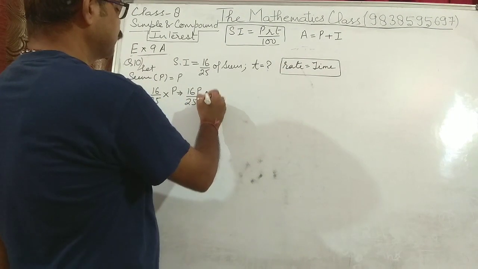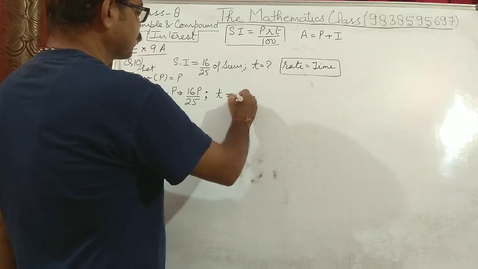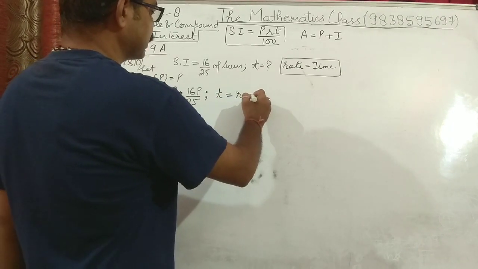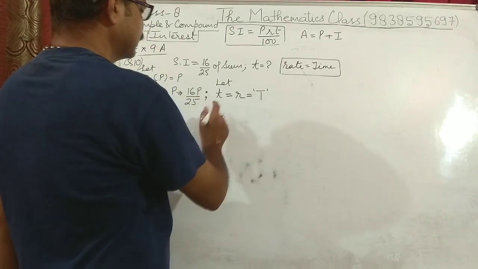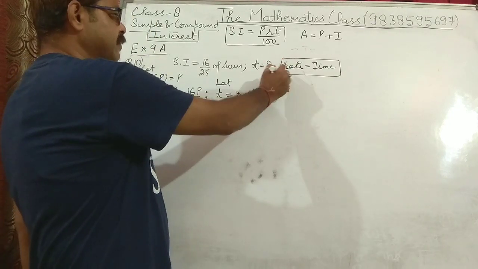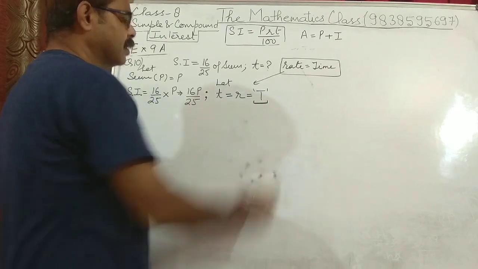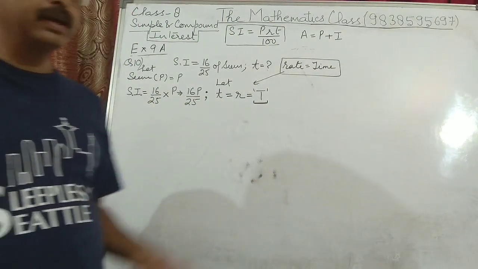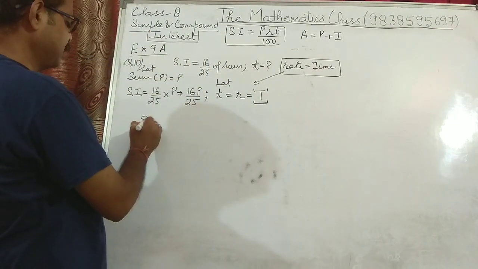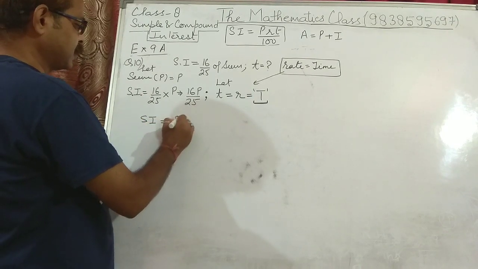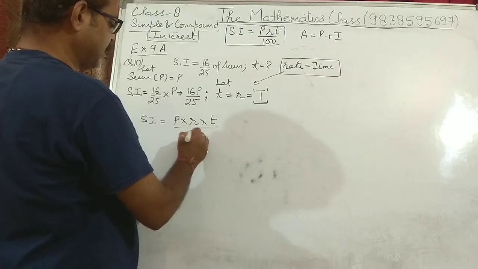Then they say you have to find time. Let us assume that time and rate are the same since it is given, and we assume it as a fixed value capital T. Means rate will be denoted by capital T and time will also be denoted by capital T. Now using the formula, we know that SI is equal to P into R into T upon 100.